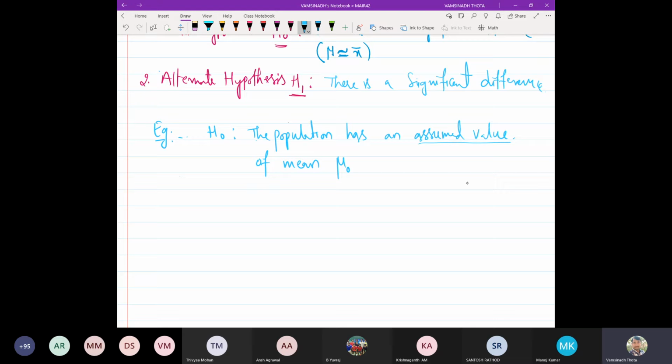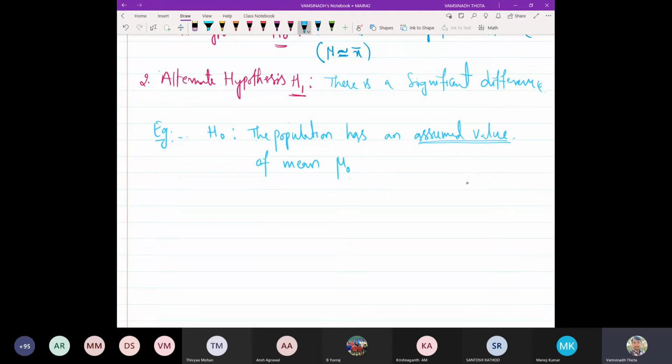Carefully read this sentence: assumed value. That is what I said about the lifetime of a product manufactured by a certain company. That is my assumption, not the calculated value. It is an assumption based on some trust, based on some previous experiences.